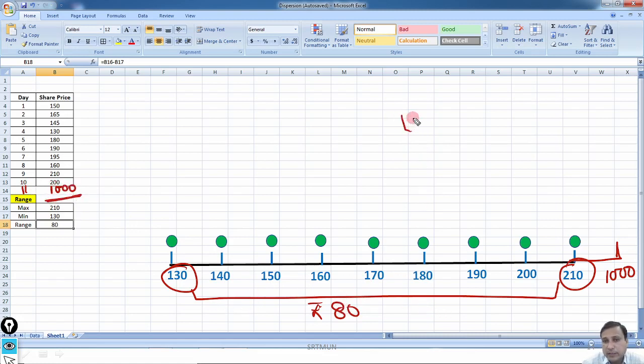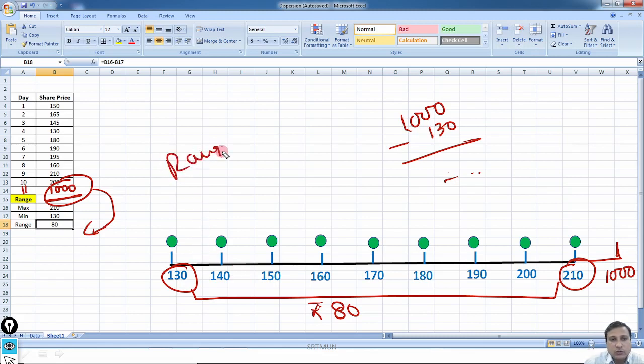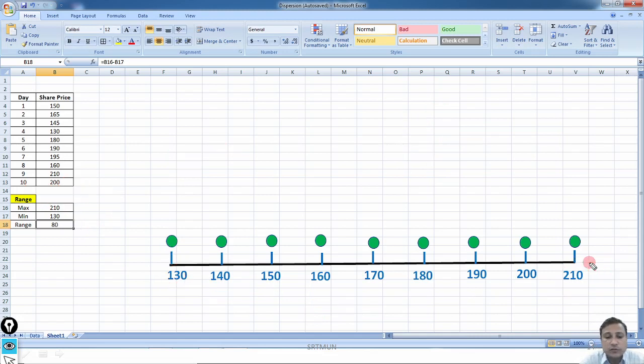Then this gap would be 1000 minus 130, and whatever the number will appear here, it means extreme values affect the range, because in range we are going to consider only extreme values like min and max. That is why this is kind of a limitation of the range, that extreme values affect the range. That is why we use the other measures. Fine. But however, in some cases, for some variables, range is also very useful.